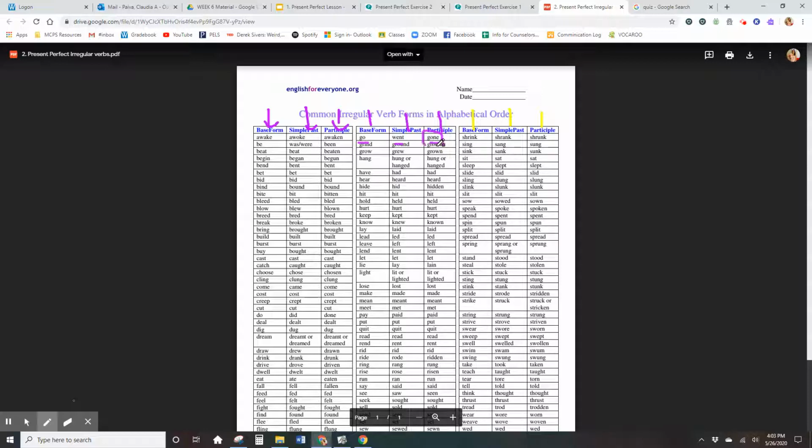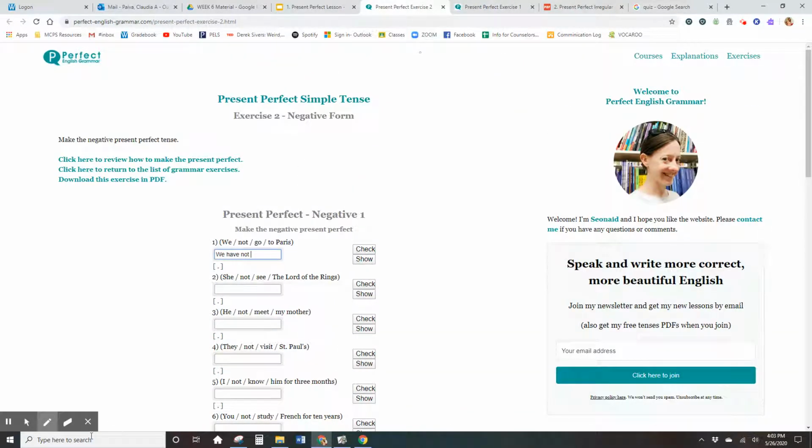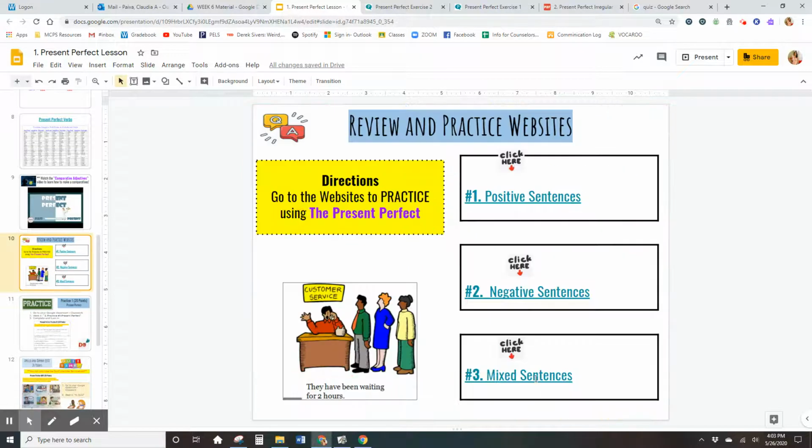We have to use gone. Okay. So I'm going to say, we have not gone to Paris. And I'm going to check. That is correct. Okay. So the last part of the website is mixed sentences.